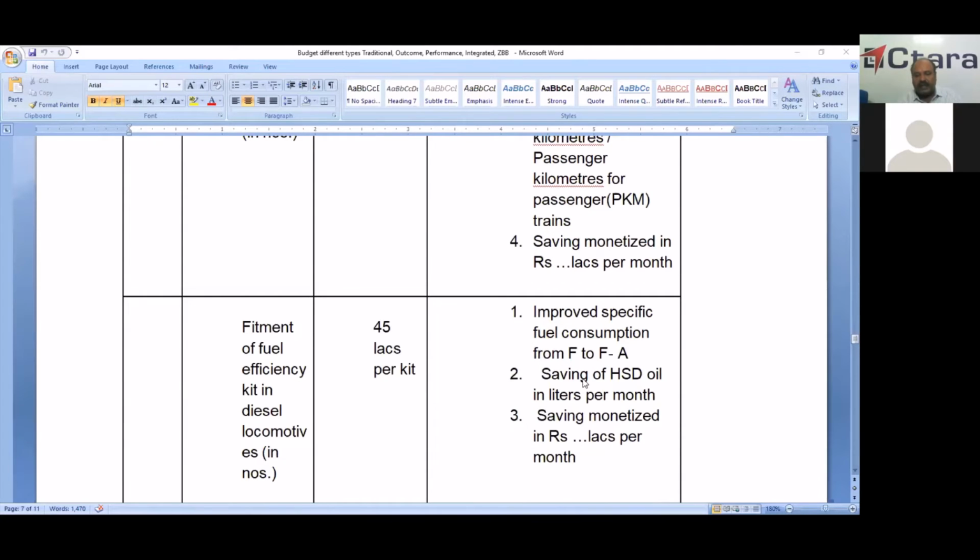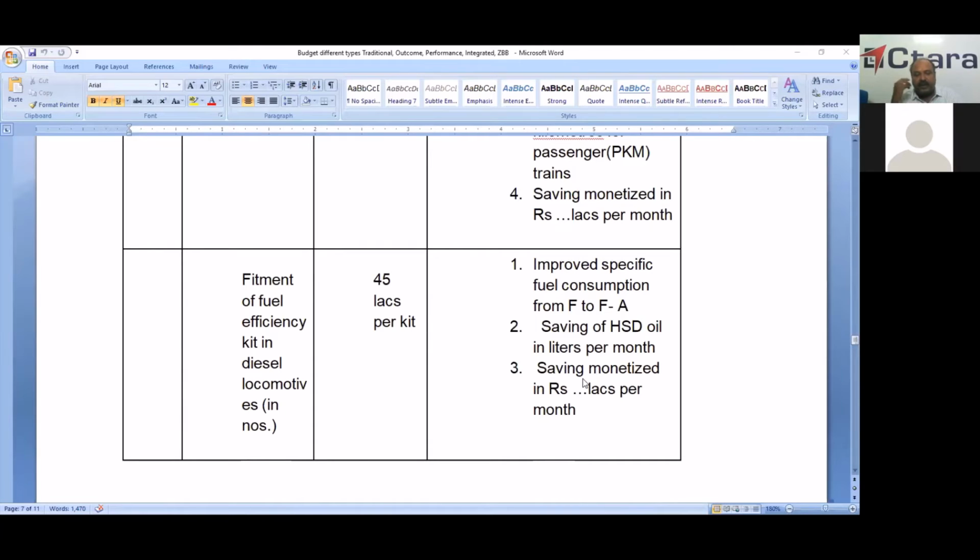And if we check another example, the fitment of a fuel efficiency kit in a diesel locomotive. To increase the efficiency of this diesel locomotive, we are fitting a kit in the diesel locomotive. Each kit costs 45 lakhs. So what are the physical outcomes? That is improved specific fuel consumption, SFC, from F to FA, and saving of HSD oil in liters per month.